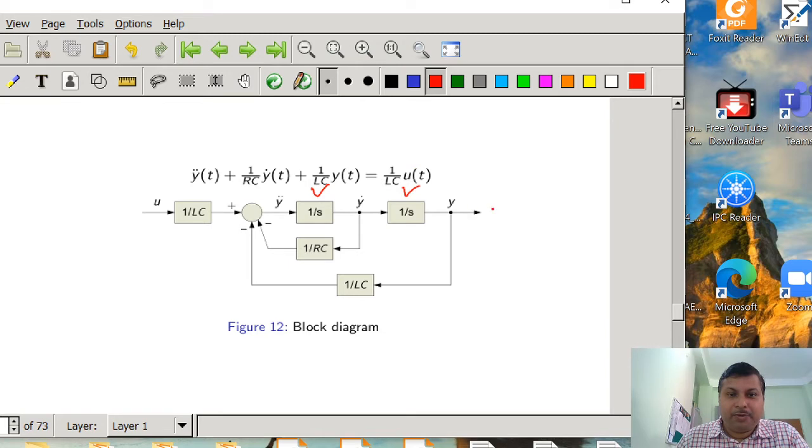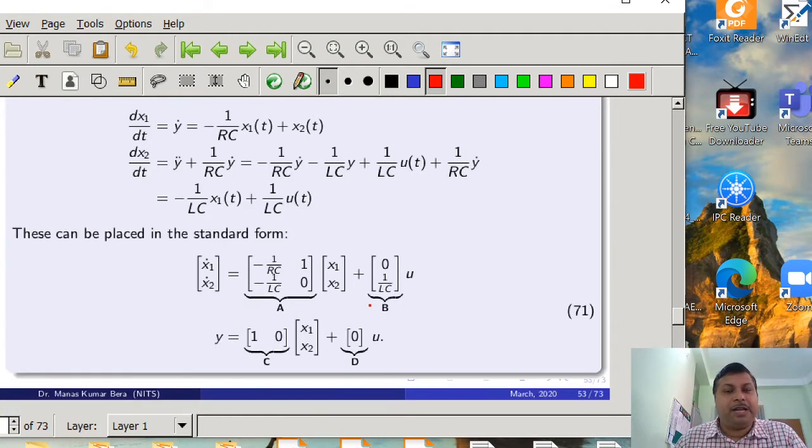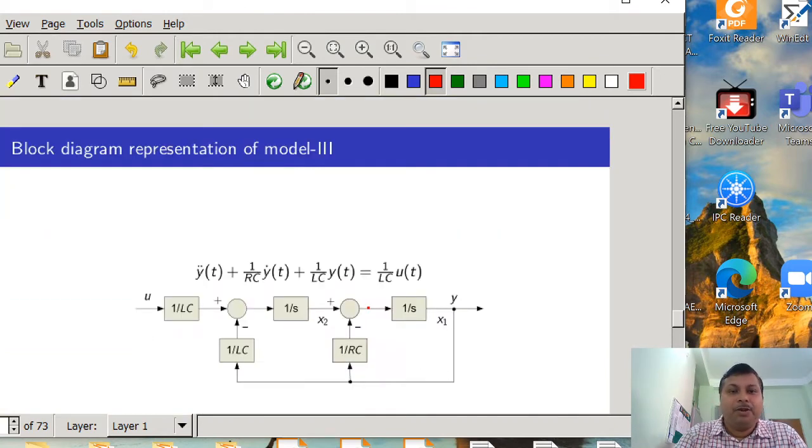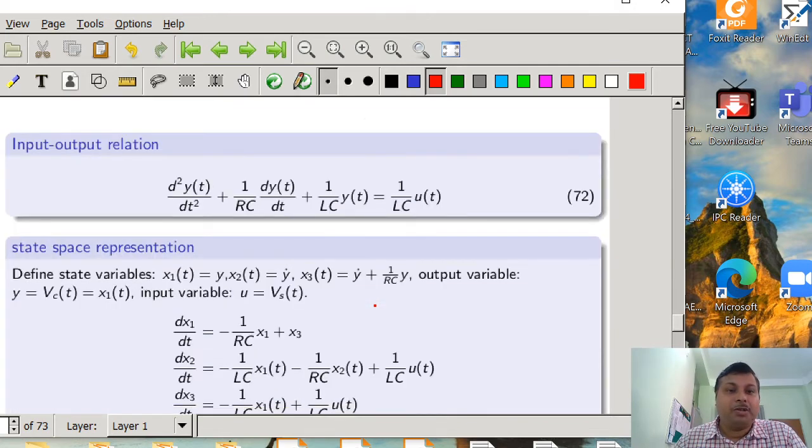One important thing we have arrived at is that for a single system several models may exist, because the choice of state variables is not unique. But what is unique for a system? That is the characteristic equation. Maybe we got four models, but if we derive the characteristic equation for the system, we will find that for all the models the characteristic equations are the same, because we have started with a unique input output relationship, which is represented by a differential equation.